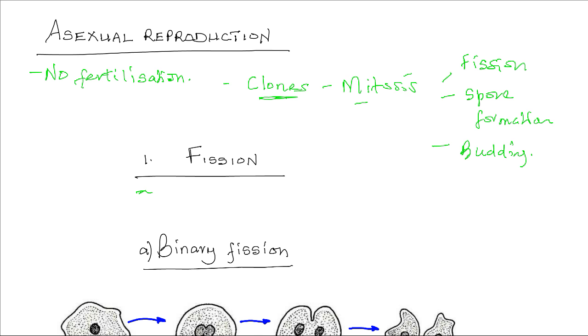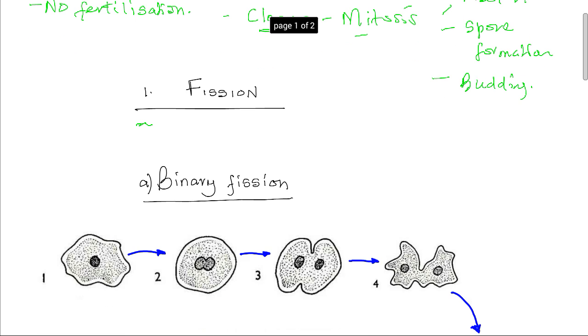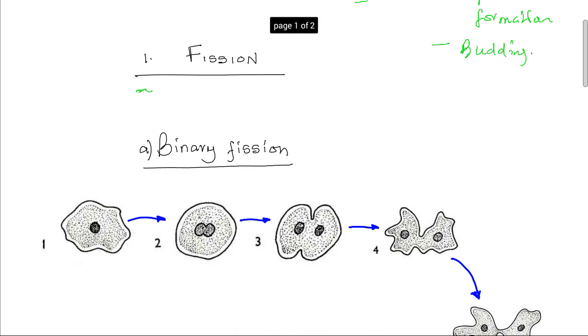There are two forms of fission depending on the number of offspring. The first is binary fission. Binary fission involves a cell splitting into two daughter cells. That is what it simply means: one cell dividing into two.